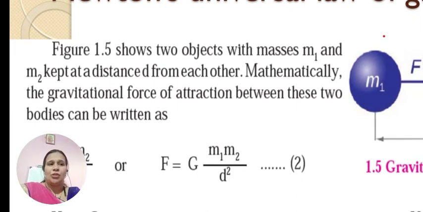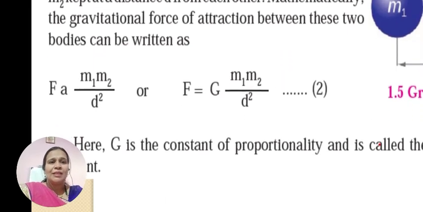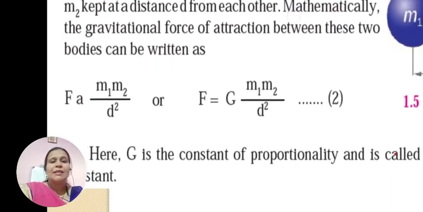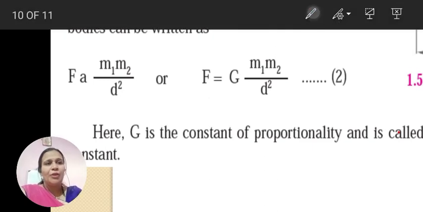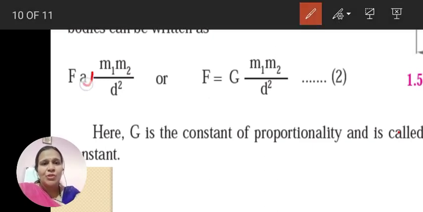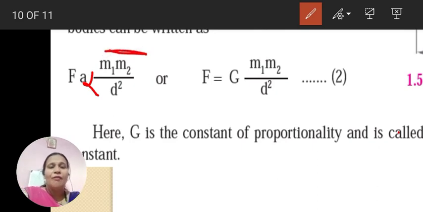Mathematically, the gravitational force of attraction between these two objects can be written as F proportional to m1 into m2. That means the gravitational force is directly proportional to the product of the masses. So here it is the proportionality sign. F is proportional to the product of masses.